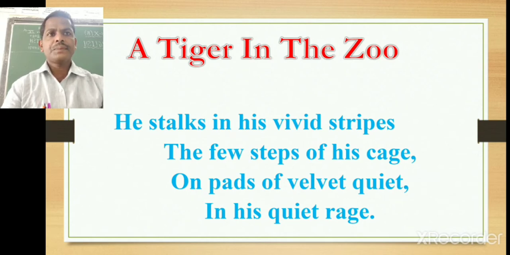Now, step by step, we will see the 5 stanzas of the poem and we will have a good explanation with the help of the pictures or graphics which we have got here. The first stanza begins here. He stalks in his vivid stripes the few steps of his cage, on pads of velvet quiet, in his quiet rage.